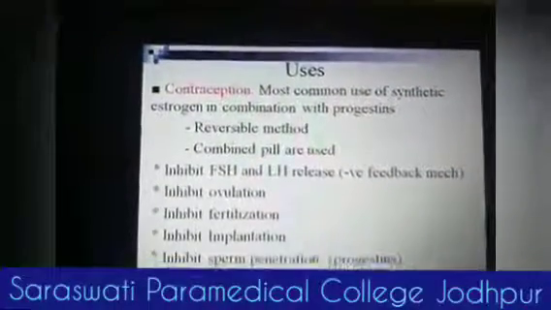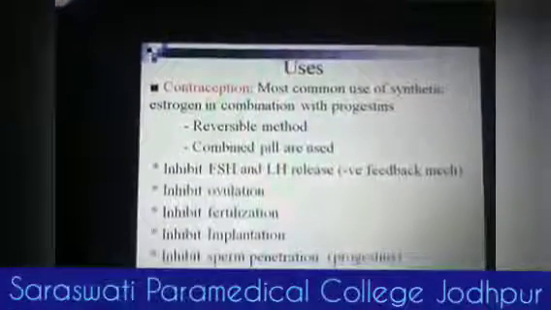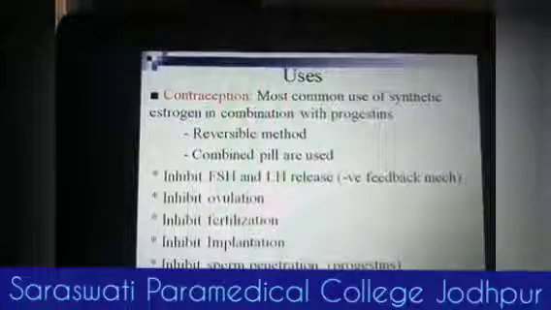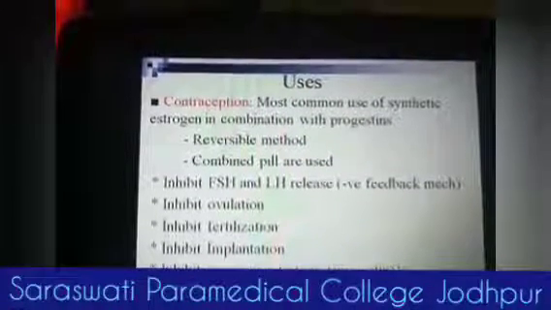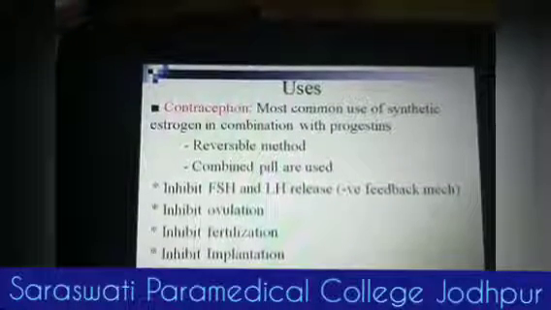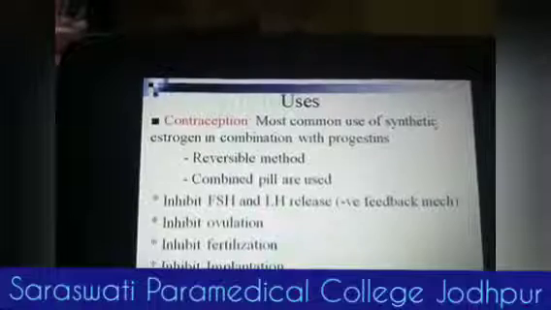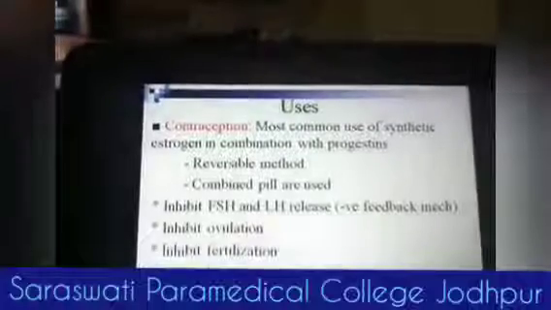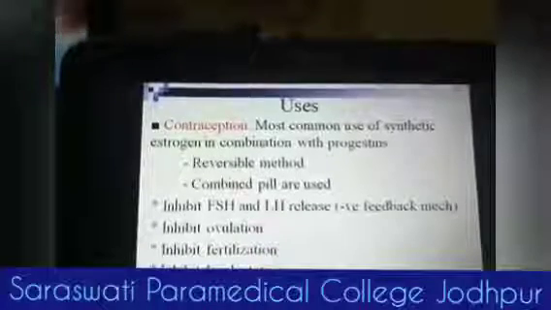So where do we use this estrogen? Therapeutic uses of estrogen: we use estrogen for contraception, which is the most common use of synthetic estrogen in combination with the progestins. It is a reversible method of contraception, and generally we use combined pills. Combined pills means estrogen as well as progesterone. We have various drugs like Mala N, Mala D preparations in which there is ethinyl estradiol along with norgestrel, meaning estrogen as well as progesterone.